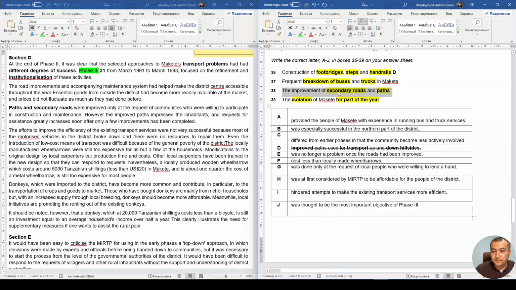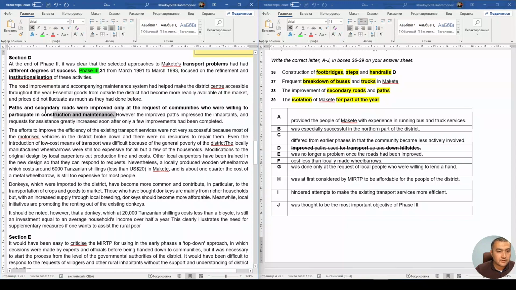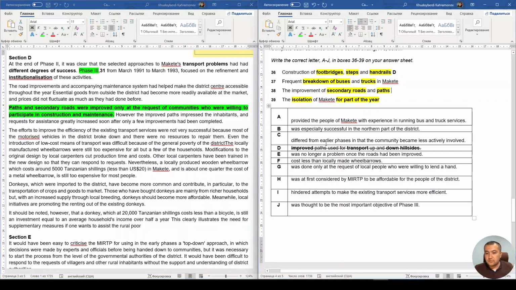So let's just try to find out the correct answer for this question, okay? Path and secondary roads were improved only at the request of communities who are willing to participate in construction. So let's just try to highlight this word. Were improved only at the request of community. Community is people, right? Who are willing to participate in construction and maintenance. So do we have such words?